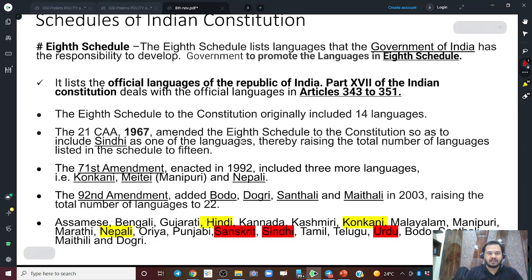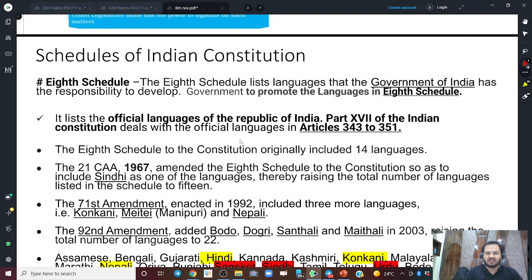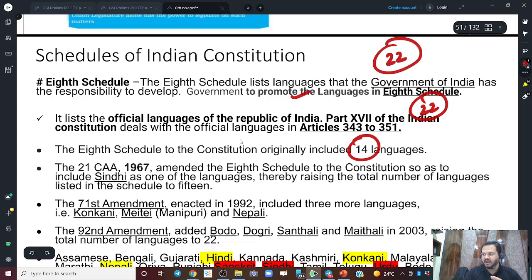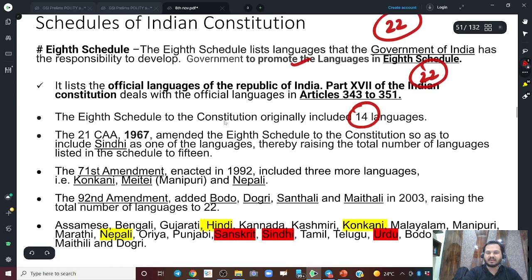Schedule 8 is about some languages which we call official languages. Initially there were 14 languages. Today there are 22 languages in the 8th Schedule, right? This was the last slide we discussed in our last class.